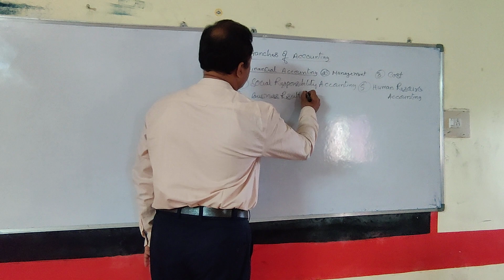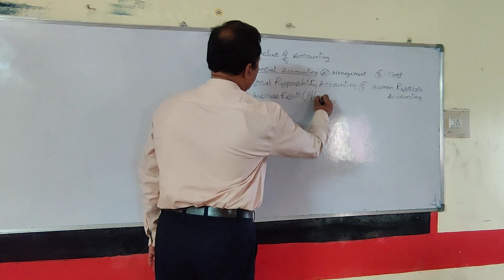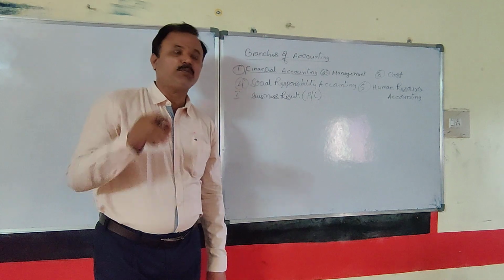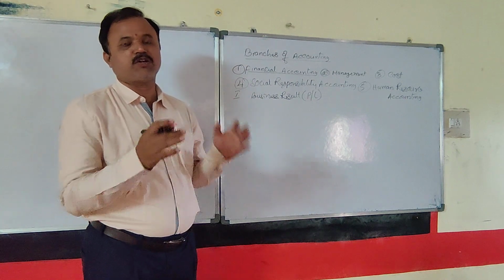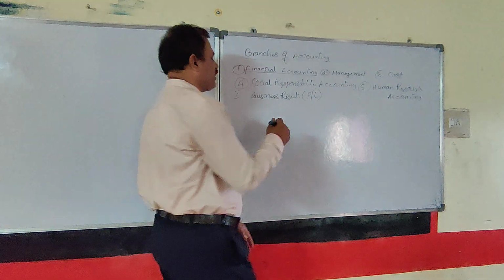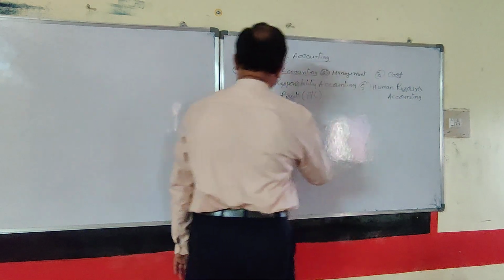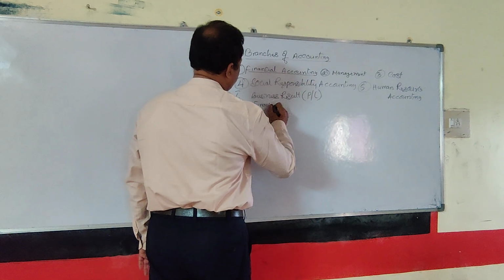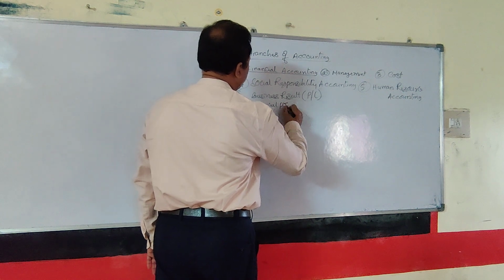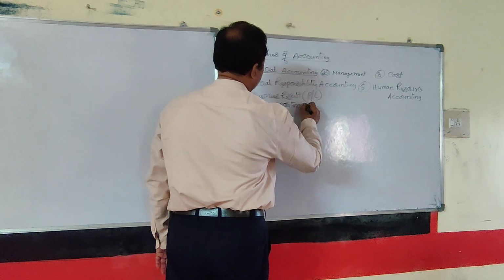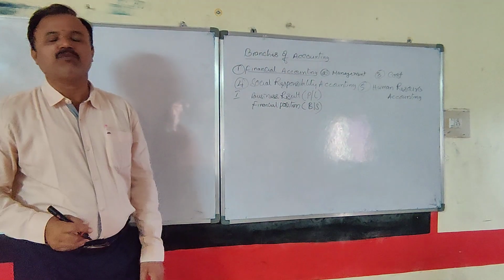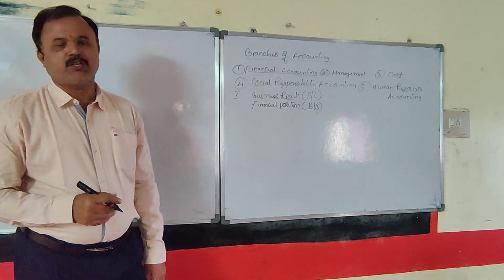Business result is nothing but profit or loss, which can be determined by preparing the profit and loss account. This is regarding the preparation of financial statements. And financial position can be ascertained with the help of preparing the balance sheet.